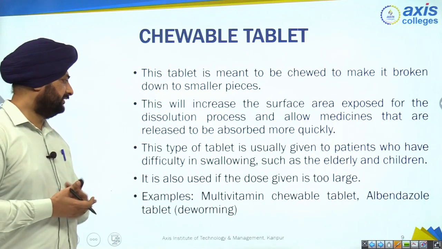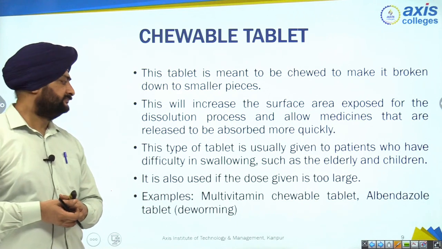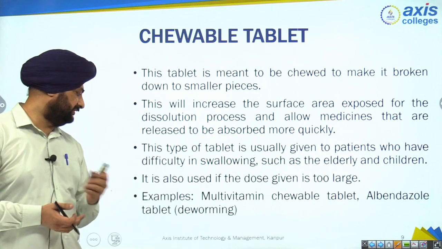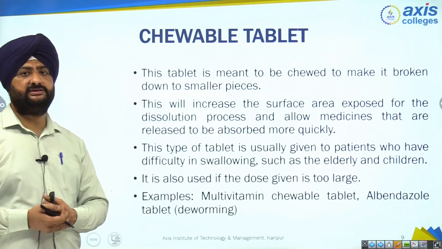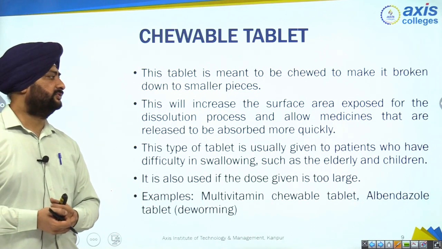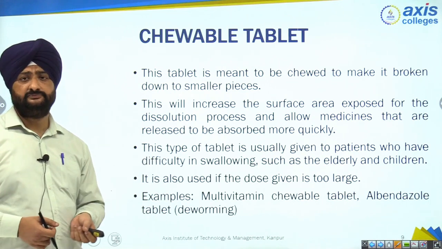So many tablets are there in the market in the form of chewable tablet, like multivitamins are there, then albendazole tablet is there. Albendazole is a salt for the deworming of our body. It mostly comes in chocolate flavor. So this is all about chewable tablet.